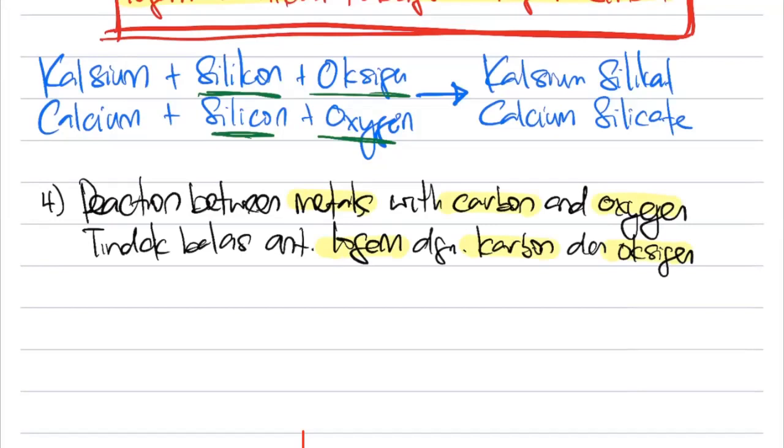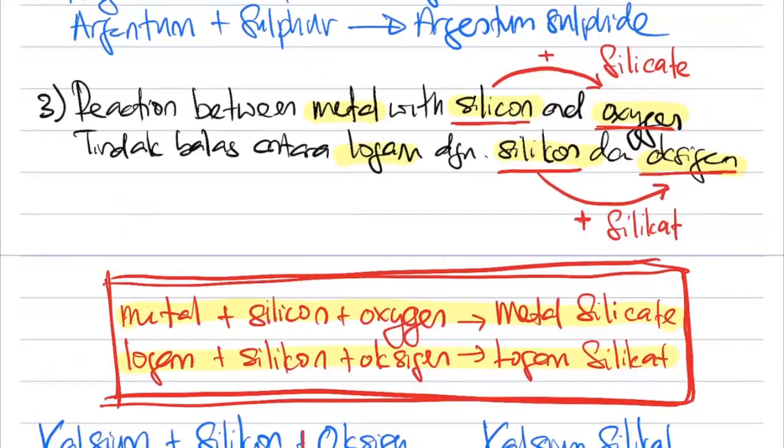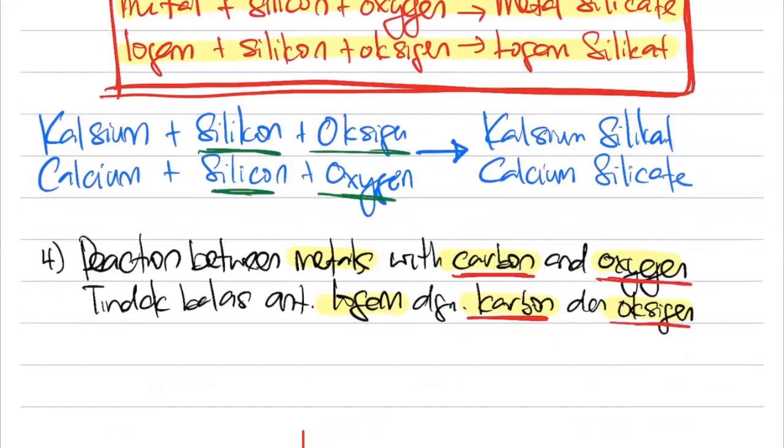3 names. Same thing, use the formula. Metal name remains the same. Now we are talking about carbon and oxygen. Okay, students, see here. Silicon, we get silicate. Silicon, kita dapat silikat. Carbon plus oxygen, when these two react, we will get carbonate.